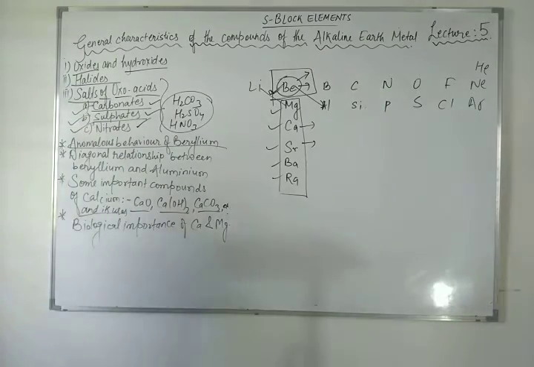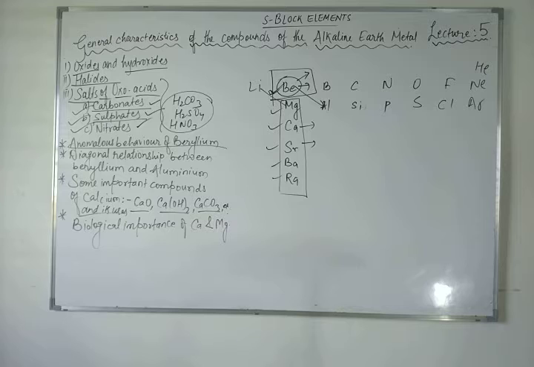Now next is the diagonal relationship between beryllium and aluminium. The ionic size of beryllium 2 plus is estimated to be 31 picometer, and its charge by radius ratio is nearly the same as that of the aluminium 3 plus ion. Hence beryllium resembles aluminium in this way. Some of the similarities: like aluminium, beryllium is not readily attacked by acids because of the presence of an oxide film on the surface of the metal.